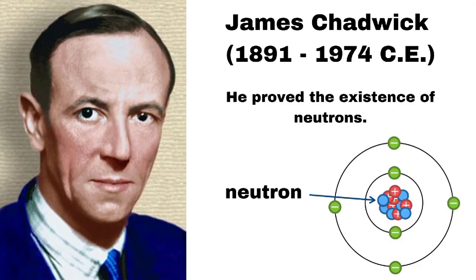In 1932, James Chadwick discovered a third subatomic particle in the atom. He called this particle a neutron because it was neutral. He proposed that neutrons resided in the nucleus of the atom along with protons.